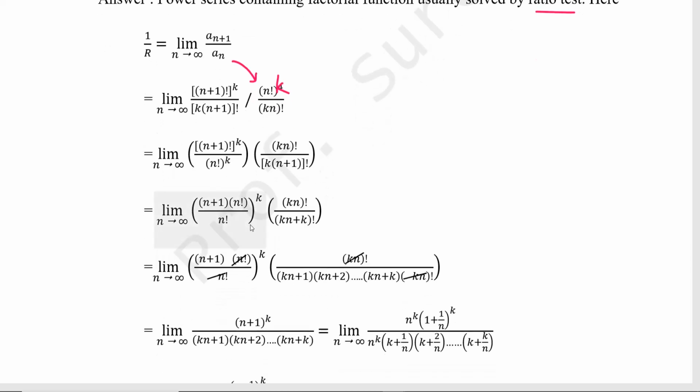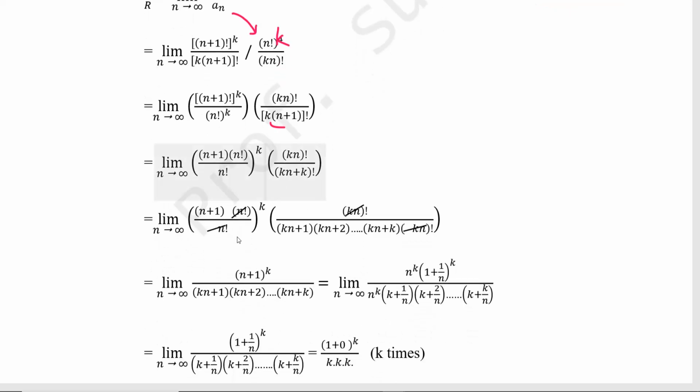Okay, adjust this, and then (n+1)! can be written as (n+1) into n!, and k into (n+1)!, take this k inside. Okay, then next step, see this step. So here n! and n! get cancelled, and then (kn)! we write as it is.